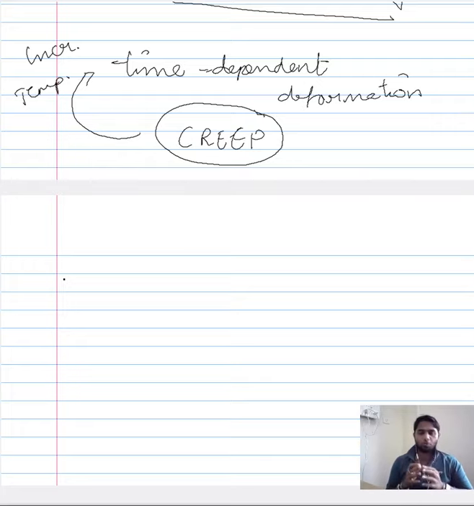So it is also possible that the elastic region exhibits something similar to creep. It has been observed that the elastic region would exhibit something similar to creep, and that behavior is referred to as the anelastic behavior.